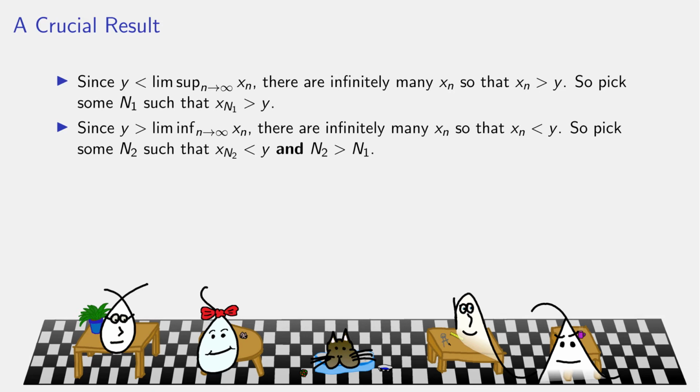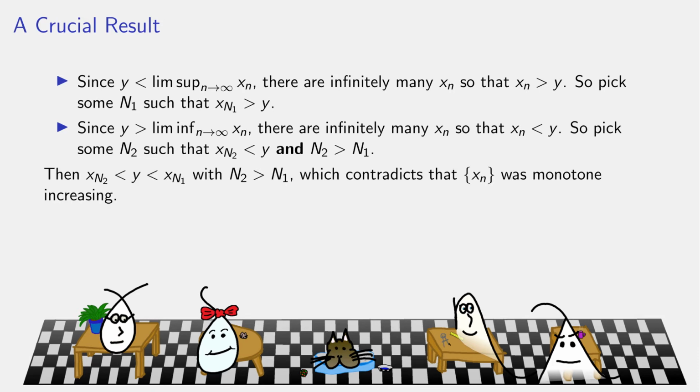Since there are infinitely many xn's less than y, I can find an index so that xn2 is less than y, and that index was bigger than the one I already picked. But now I have xn2 is less than y, but y is less than xn1, but n2 is the larger index. So I have a larger index term smaller than a smaller index term. But this was a monotone increasing sequence. As the index gets larger, the terms can't get smaller. So here's our contradiction. So the contradiction was generated by the assumption that the LimInf was smaller than the LimSup.